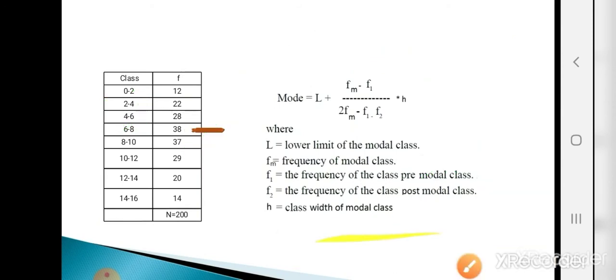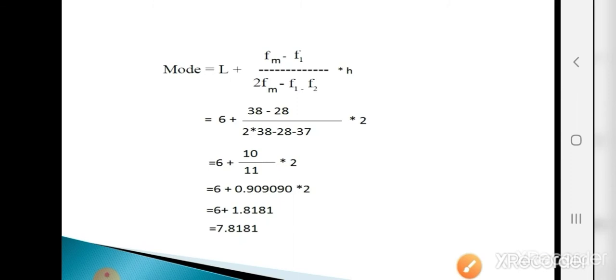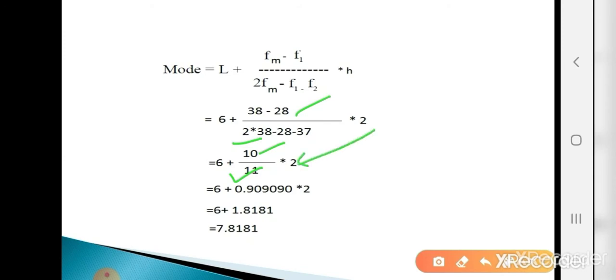Now just plug the values into the formula. What is the L value? 6. What is Fm? 38. F1 is 28, divided by 2 into Fm, which is 38, minus F1, which is 28, and F2 is 37. And what is the value of H? H is 2. Then 6 plus 38 minus 28, that is 10. Then 2 into 38 minus 28 minus 37 is 11. And here the H value is 2. Now divide 10 by 11.